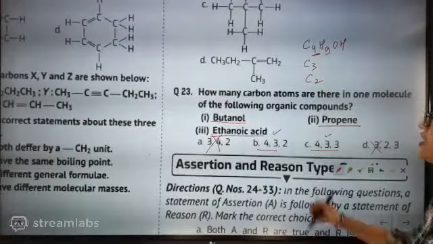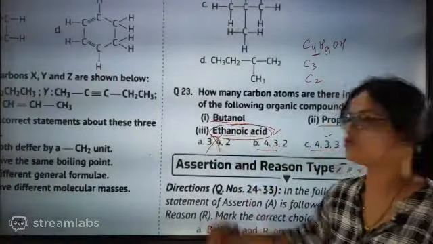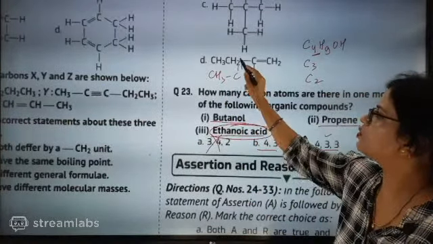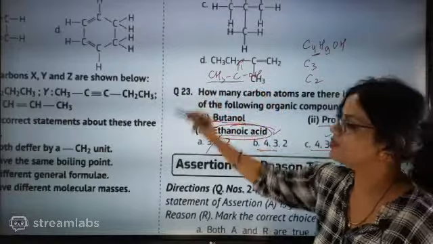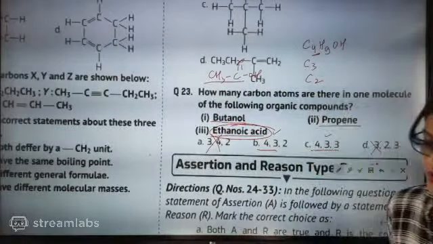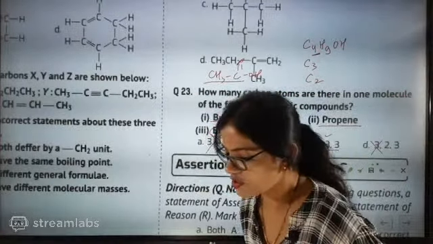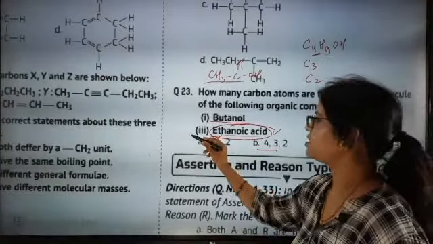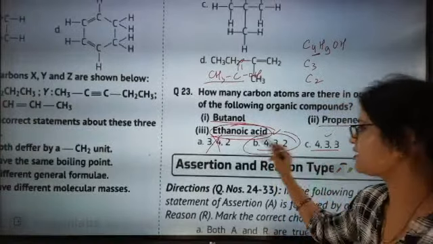See how I have done? I just noted the structure of ethanoic acid. Ethanoic acid will be CH3COOH. So 2 carbon is there. Ethanoic acid means 2 carbon is there. So the correct answer will be C. B is the correct answer here.